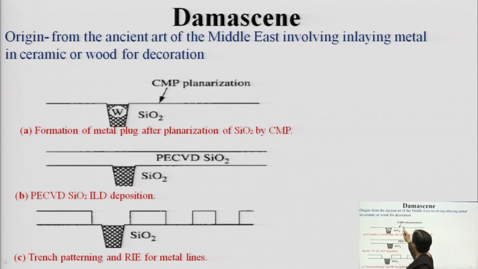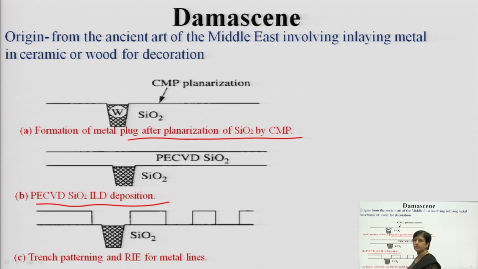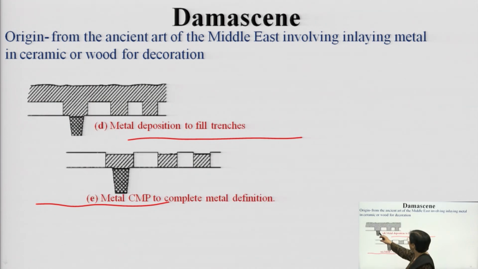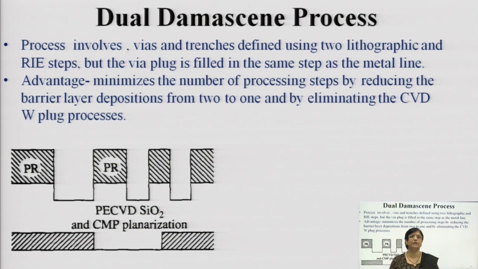Here, first chemical mechanical polishing is done, then a metal plug is formed after planarization, then you carry out PECVD, that is plasma enhanced CVD, and then trench patterning. Then you deposit the metal, and then metal polishing completes this. You can also have this process in a dual way, one after the other. The process involves vias and trenches defined using lithography and RIE steps, and plugs are filled in the same step as the metal line.